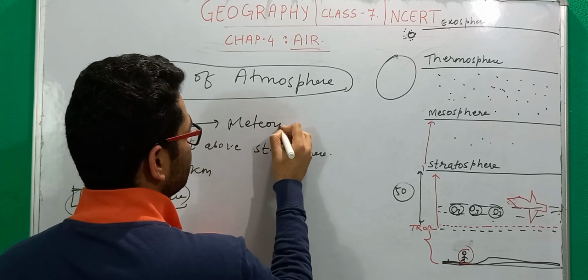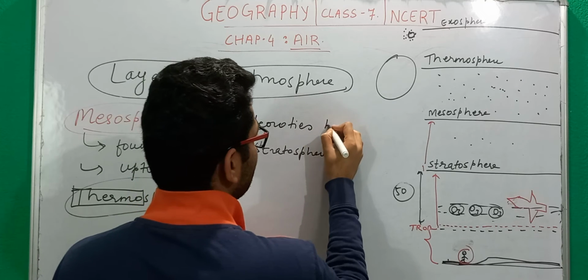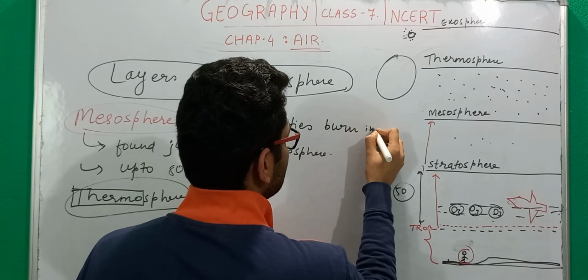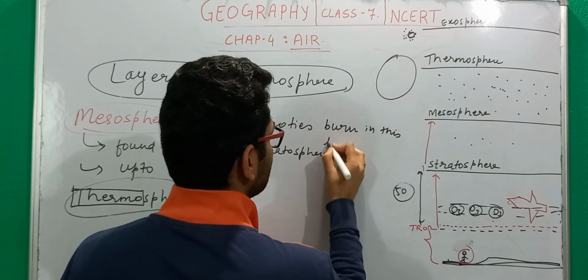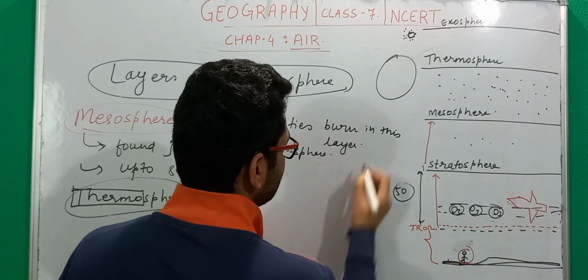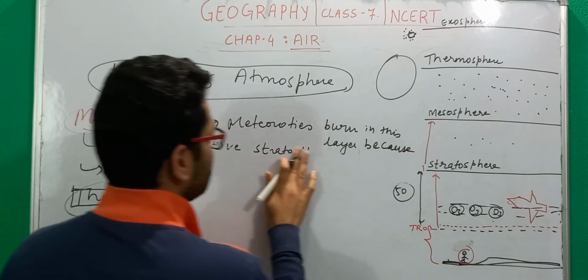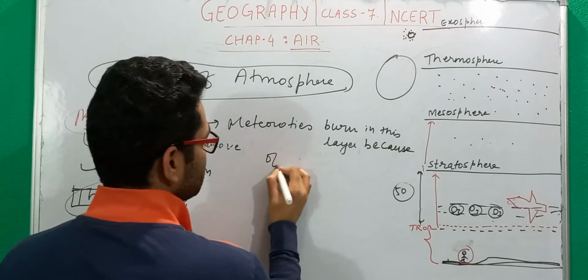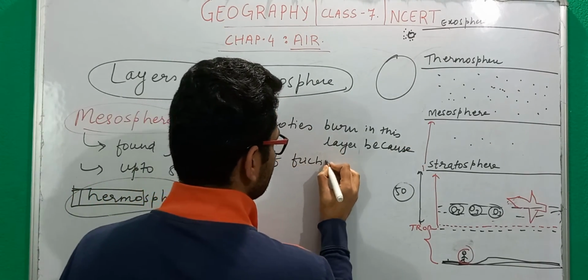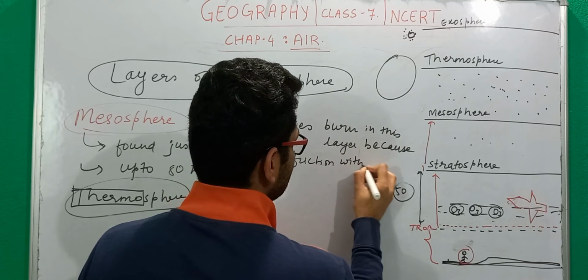So this is a layer which somehow protects us from meteorites. Just write it: meteorites burn in this layer, because of friction with air particles.